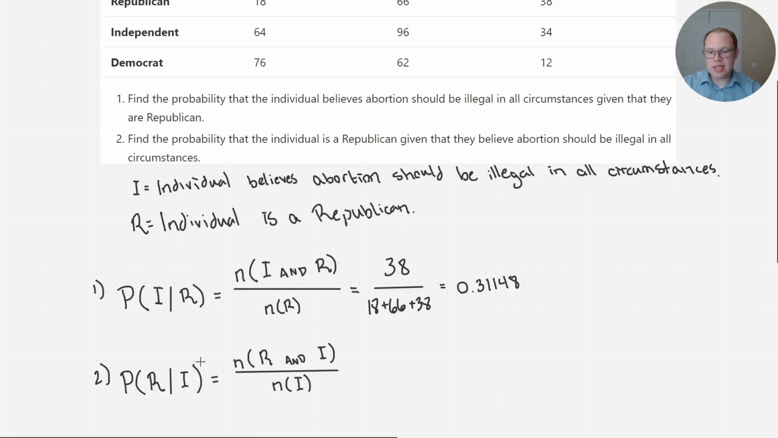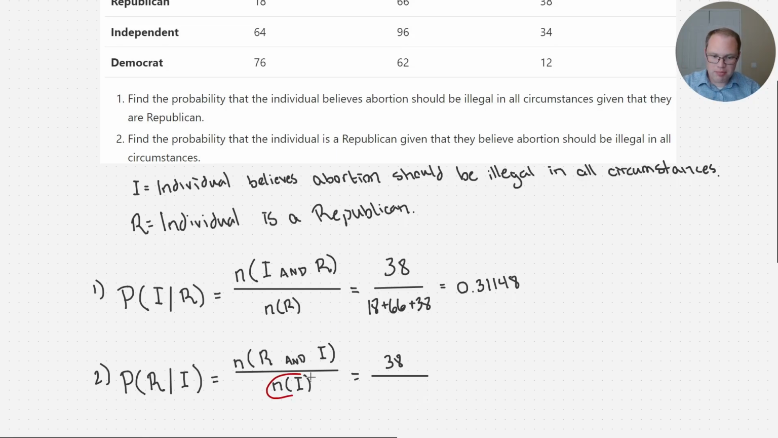Okay? Notice in particular that generally these two are not the same. You can't just swap these two. Okay? That doesn't work. So you got to pay attention to what order they're coming in. So first, number of outcomes in R and I. So the number of people that we could select from that are both a Republican and believe abortion should be illegal in all circumstances. Okay? Now, it turns out that is the same as this. Order doesn't matter for this and. Okay? So there are 38 people who are both Republican and believe abortion should be illegal in all circumstances.